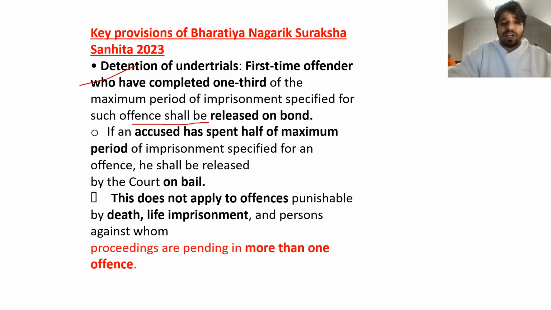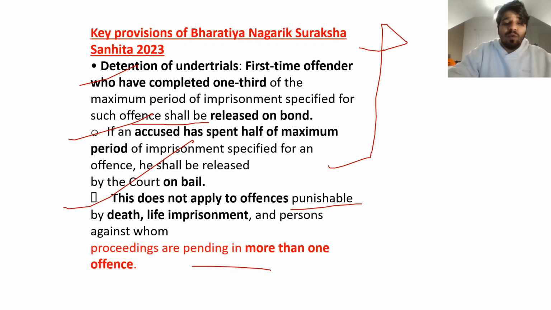If the accused has spent half of the maximum period of imprisonment specified for an offence, he shall be released by the court on bail. This applies only in certain criteria of offences, not to offences punishable by death or life imprisonment, and not to persons against whom proceedings are pending in more than one offence.